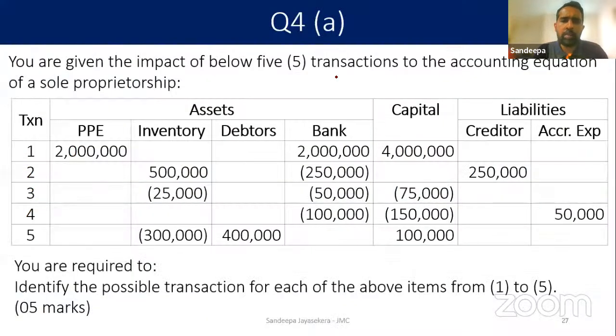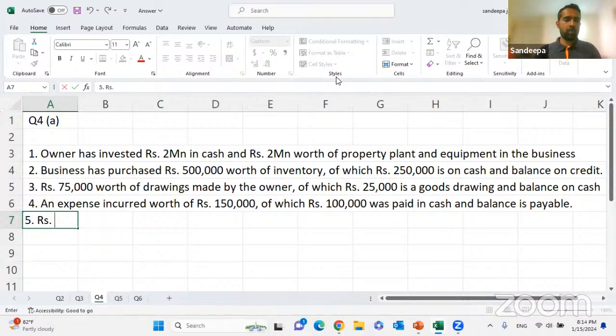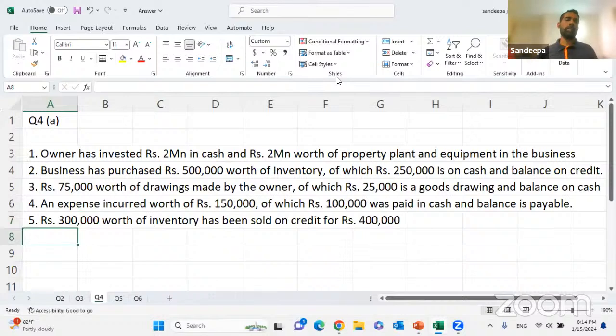Last one. Inventory reduced by 300,000, debtors increased by 400,000, capital increased by 100,000. 300,000 worth of inventory sold at 400,000 on credit, earning a profit of 100,000. Rupees 300,000 worth of inventory has been sold on credit for rupees 400,000. That's it. You don't need to say that you have earned a profit of 100,000.